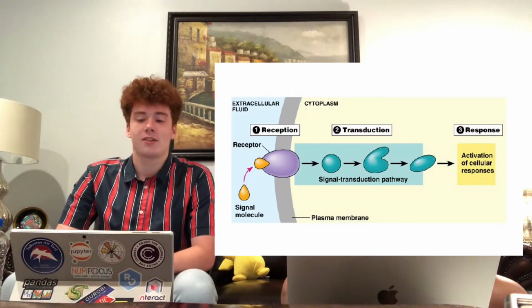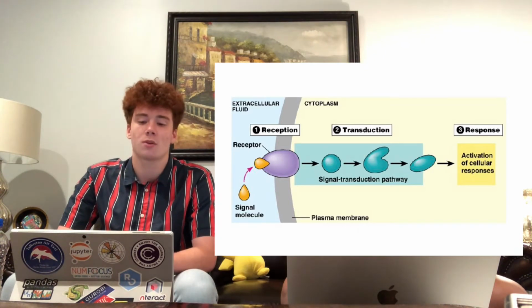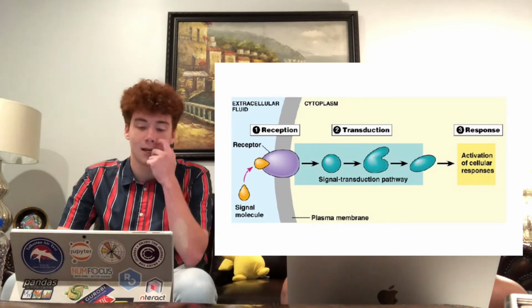Once a ligand bonds to a receptor, the signal is transmitted through the membrane and into the cytoplasm. Continuation of a signal in this manner is called signal transduction. Signal transduction only occurs with cell surface receptors because the internal receptors are able to interact directly with DNA in the nucleus to initiate protein synthesis. Signal transduction pathways can be extremely complicated and involve a large number of enzymes and other proteins.